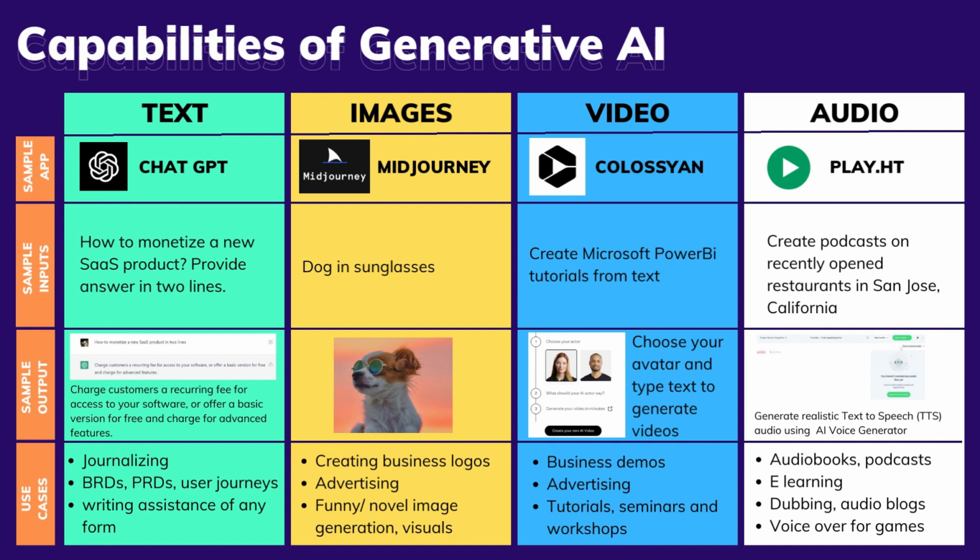Next, let's talk about Midjourney, a very cool application that can convert anything you type into an image. When I typed dog in sunglasses, it gave me this image. Pretty fun to play around with and easy to navigate. I think I'm going to try my next video with Colossian. It has amazing avatars which you can use to convert your text into videos. This application can dramatically shift tutorials, demonstration videos, and even advertising.